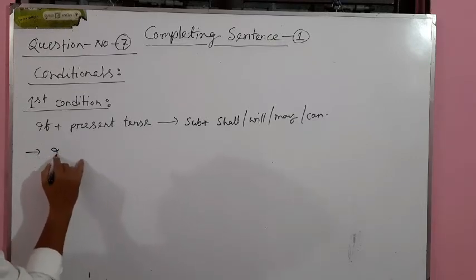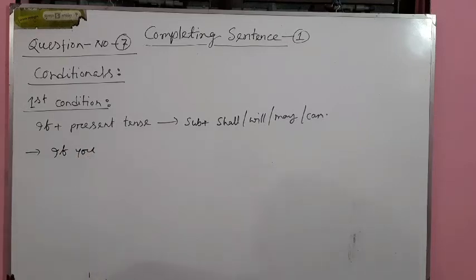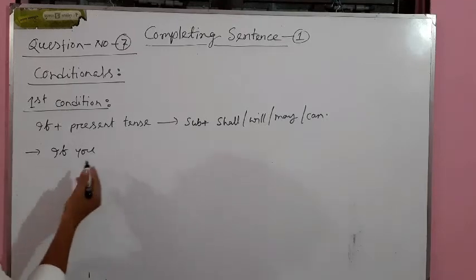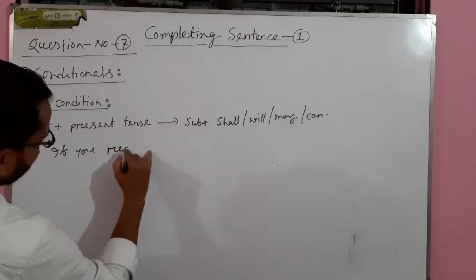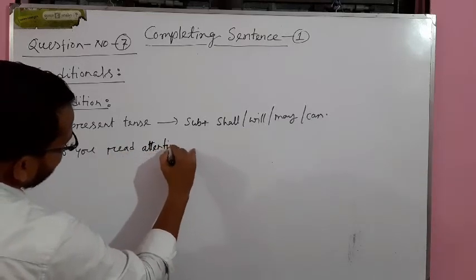I'm giving some easy examples because I am actually discussing the preliminary part of my class. For a better understanding, I am using some easy and simple sentences. I will gradually go to the difficult sentences. If you read more, read attentively.